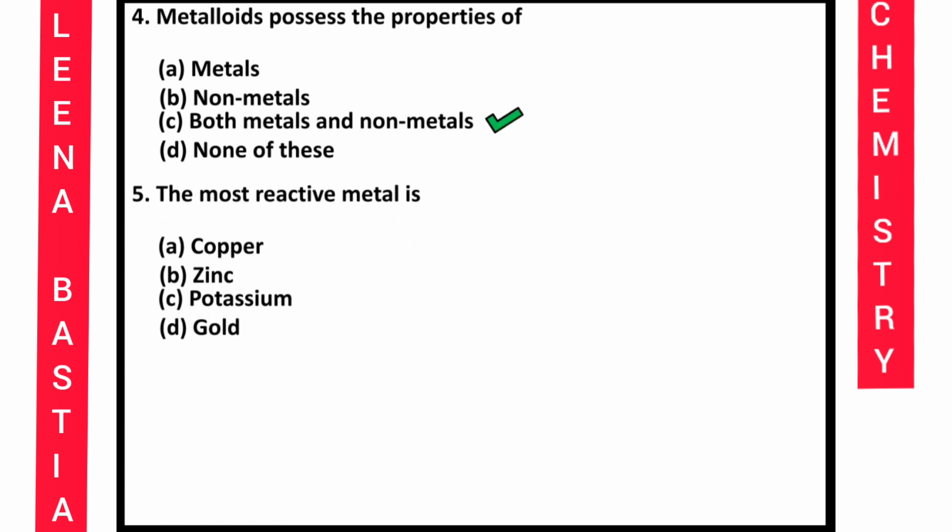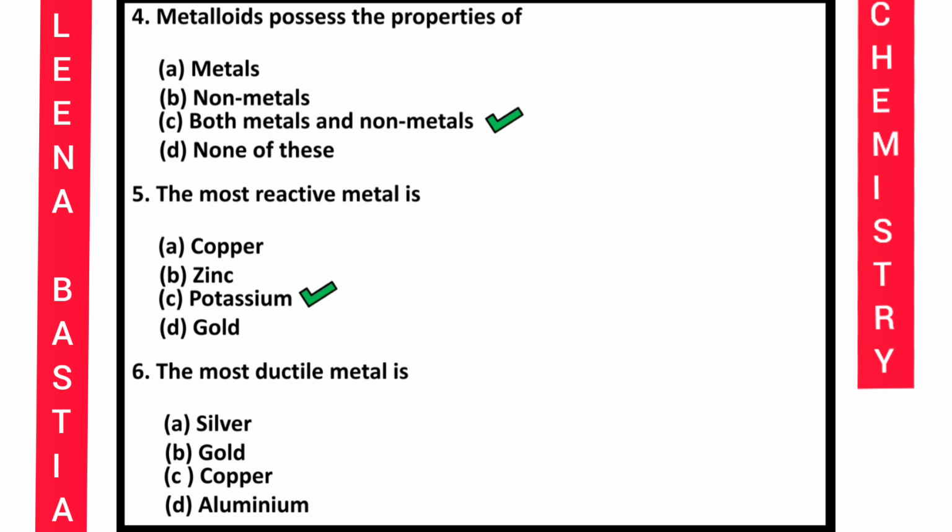Question number 5, the most reactive metal is copper, zinc, potassium, gold. Children, the reactivity series that I had given in the second part of the video, metal, non-metal, there is the reactivity series given and that you must read properly, so that you can answer such kind of questions, and this kind of question is very common. So here, out of these metals given, potassium is the most reactive metal.